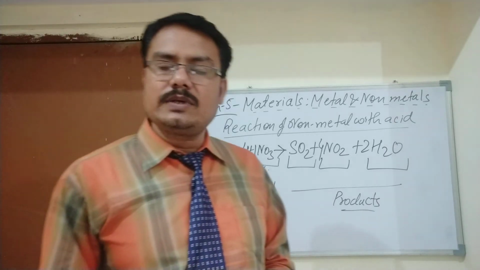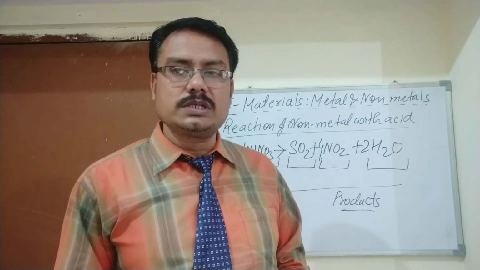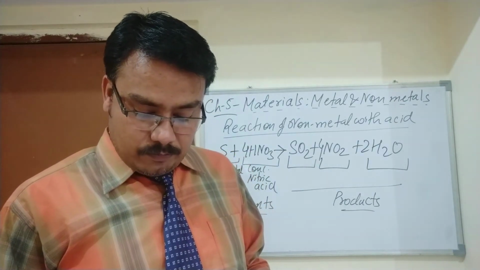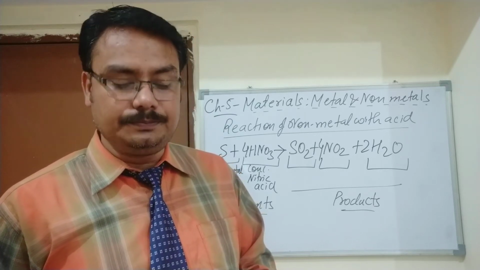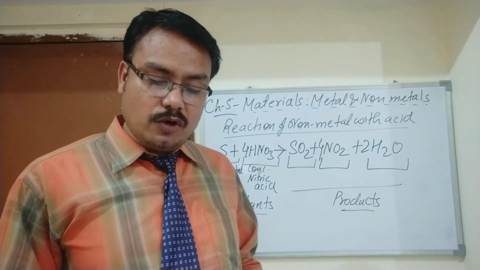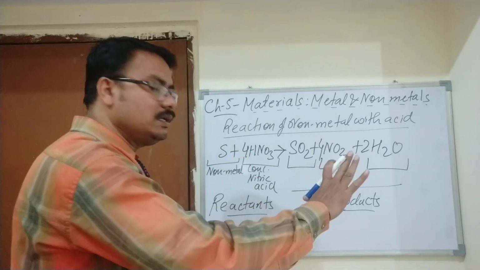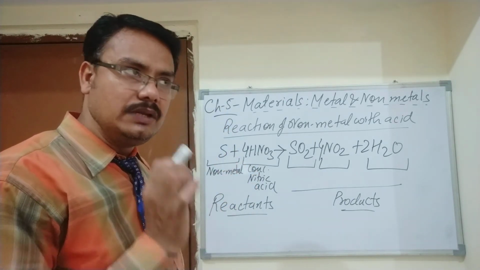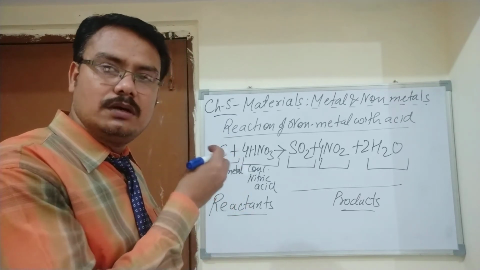Non-metals do not react with dilute acid, they react with concentrated acid, which is a strong acid. In the example I have given, sulfur is a non-metal.